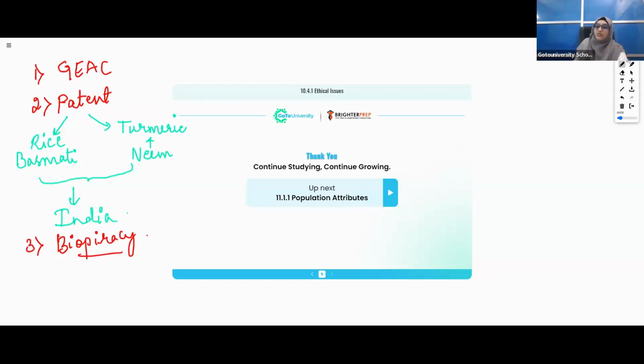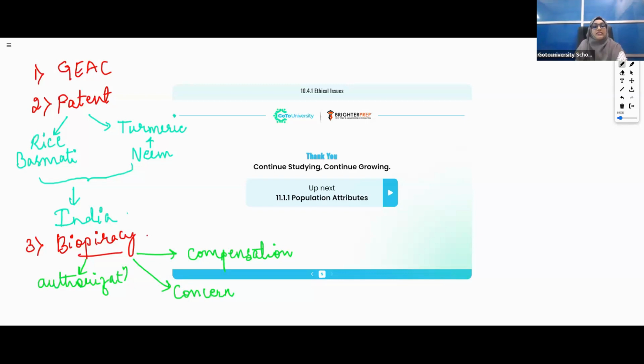In biopiracy also, you will have important points: without proper authorization and without compensation. Also without giving consent to the person who has invented it.